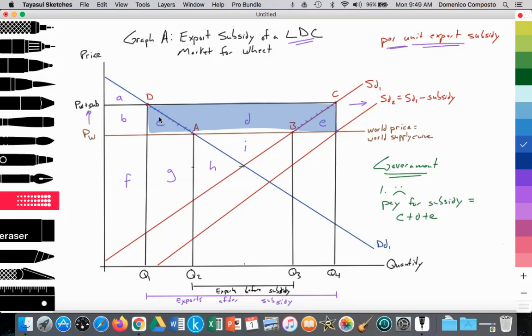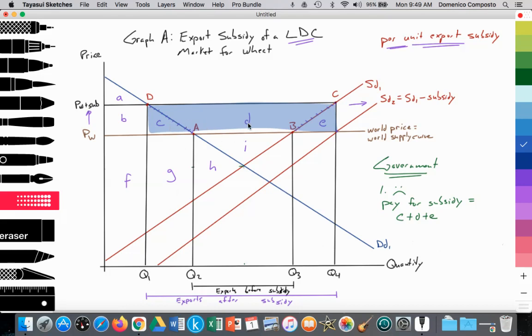All right, remember, it's an export subsidy, so they're paying a price of PW plus subsidy. PW plus subsidy minus PW is the value of the subsidy, right? But they're only paying for the exports, and the exports run from Q4 to Q1.